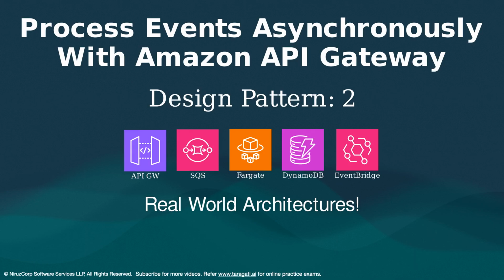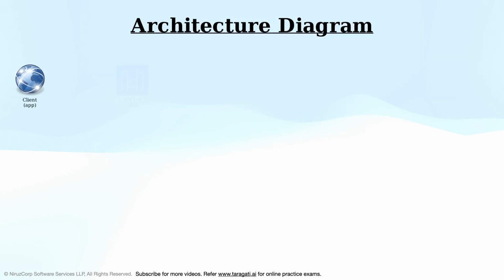This pattern shows an example architecture to process events asynchronously using API Gateway, Amazon Simple Queue Service, and AWS Fargate. This architecture is useful for business use cases like fire and forget, where you don't wait for the real-time response. AWS API Gateway will host REST APIs for event processing asynchronously.